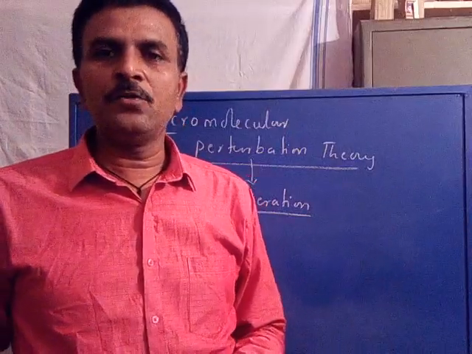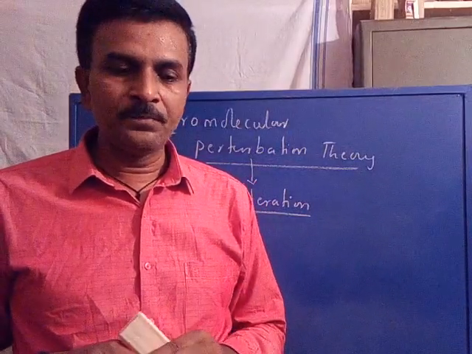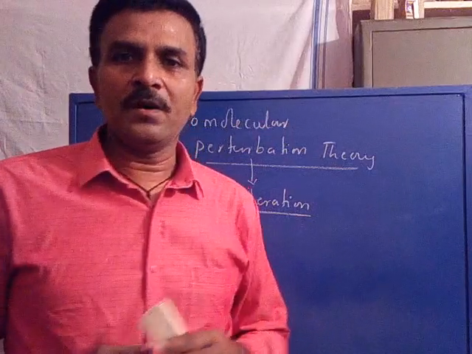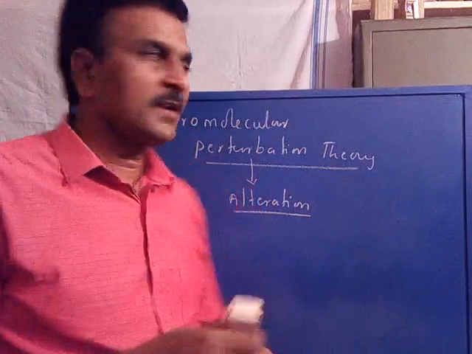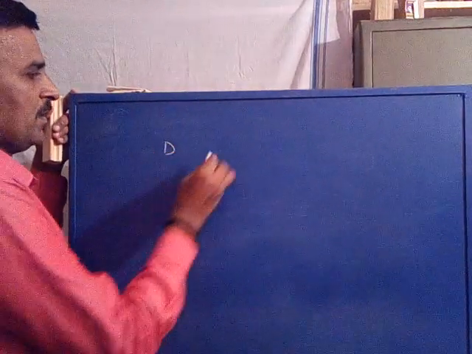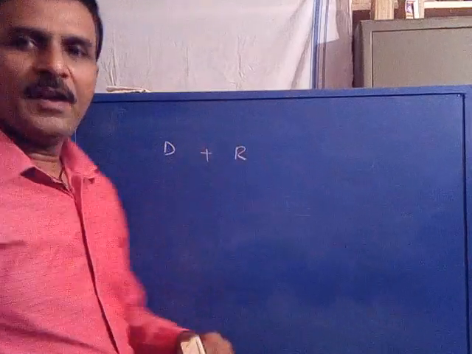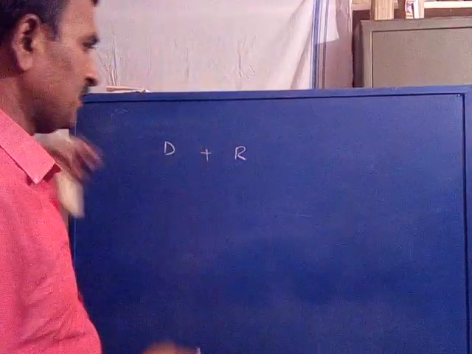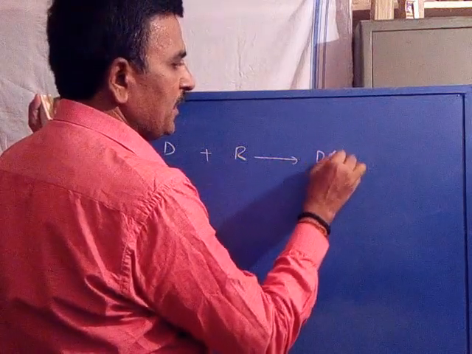Now according to macromolecular perturbation theory, say this is the drug, this is the receptor. When a drug interacts with the receptor, there are two types of macromolecular alteration or macromolecular perturbation that occur in a receptor site when the drug interacts with it to form a DR complex.